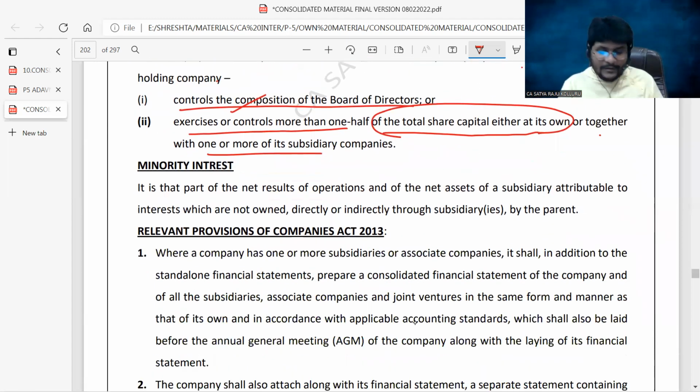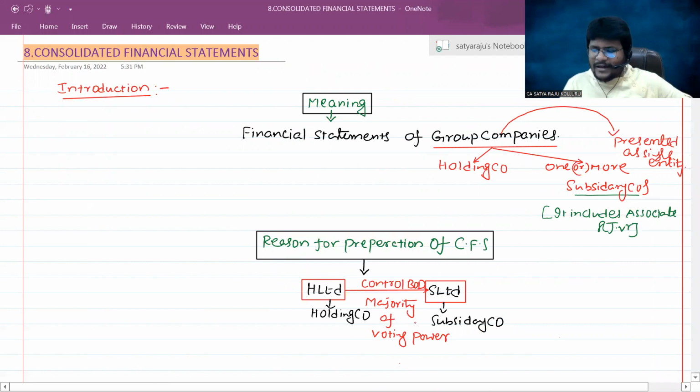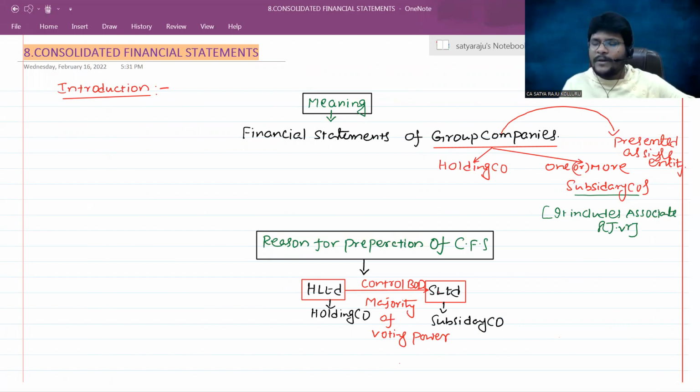Next, one more thing, guys. For example, H Limited holds in S Limited to the extent of 90% of the share capital. S Limited's share capital is 5 lakhs. Out of such 5 lakhs, 90% is held by H Limited, that is to the extent of 4,50,000. The remaining 50,000 worth of share capital is held by outsiders. Such outsiders are known as minority interest holders. We are the majority interest holders. Majority interest holders means the holding company.